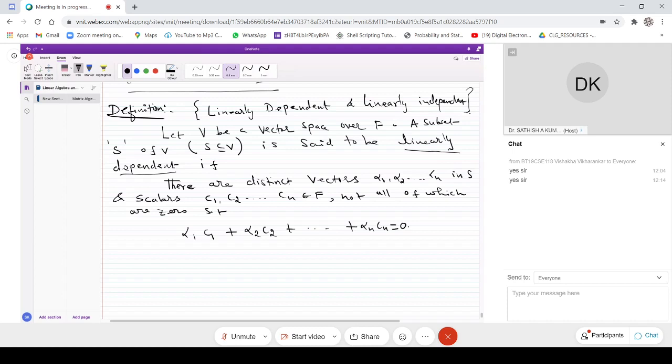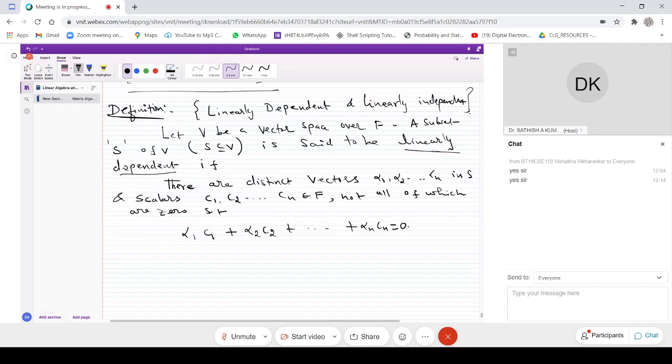But linearly independent means all the scalars must be 0. So the Ci's are not equal to 0 for some i. The Ci's can be not equal to 0 for all i, or they can be 0 for some i only. So there are two possibilities.